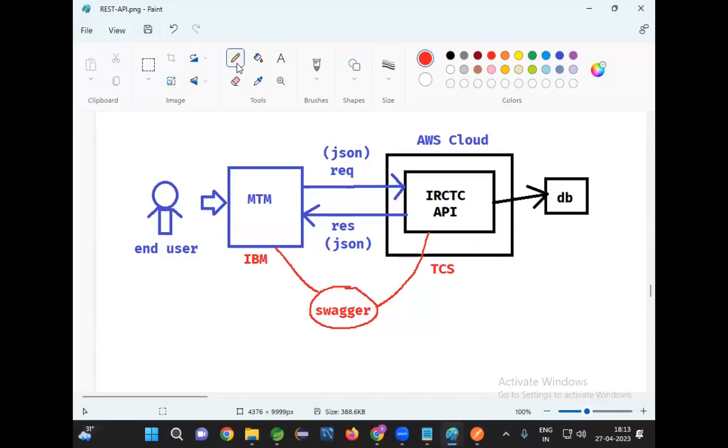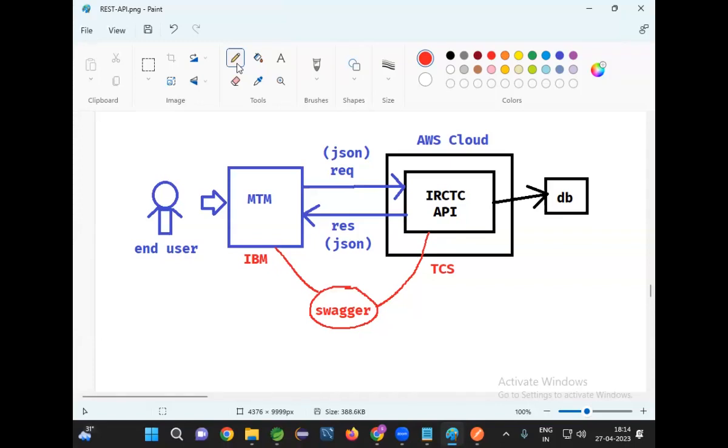API means it will contain some business logic to perform business operation. I developed my API. My API can be accessible by multiple consumers in the market. Whoever wants to access my API, they should know my API details. To provide my API details, I will go for Swagger documentation.